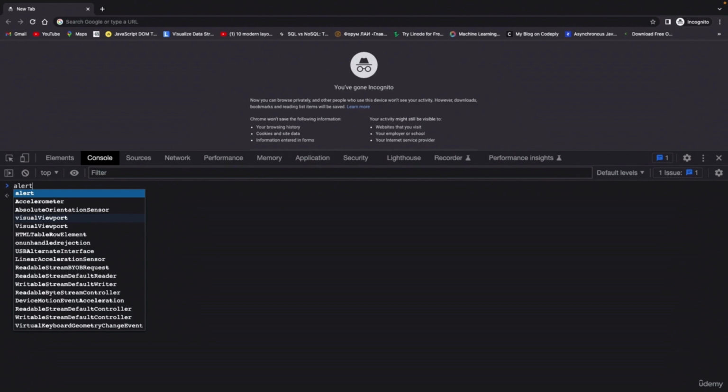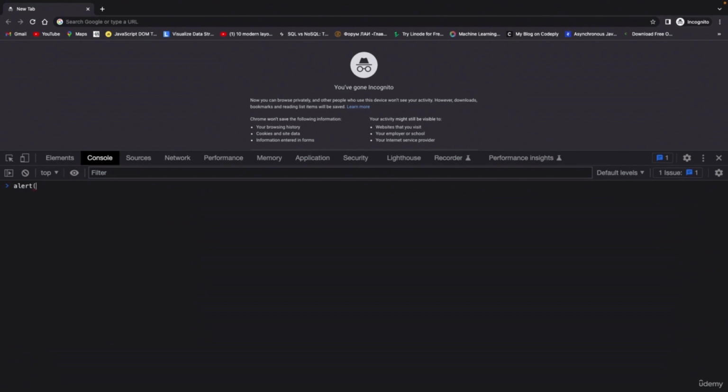After writing alert, you can open a parenthesis. Now after this you can write a text message, which is called a string. You can write it under double quotes. Now over here you can write hello world.